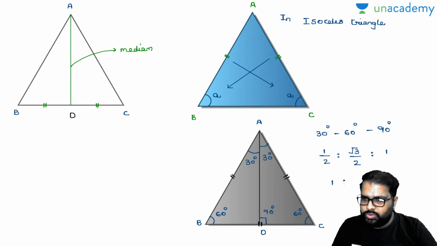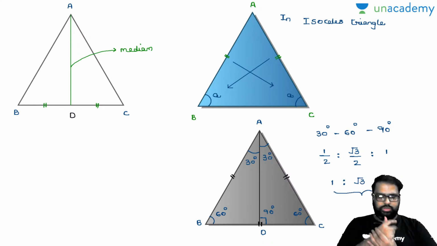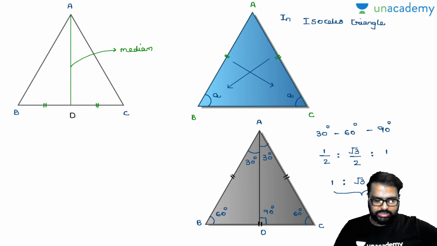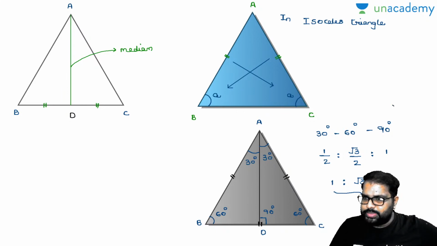1 is to root 3 is to 2. Am I right or wrong? So if a triangle is in the format of 30, 60, 90 degrees, the sides will be in the ratio of 1 is to root 3 is to 2. This is the property there. How many of you know this? Yes, so this is a special triangle of 30, 60, 90 degrees.